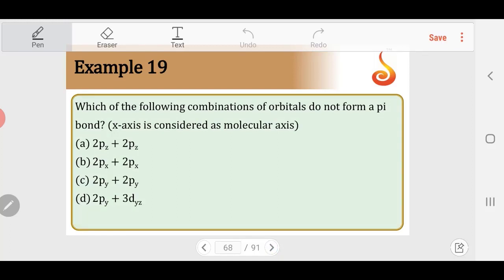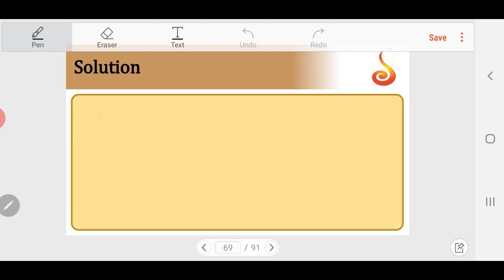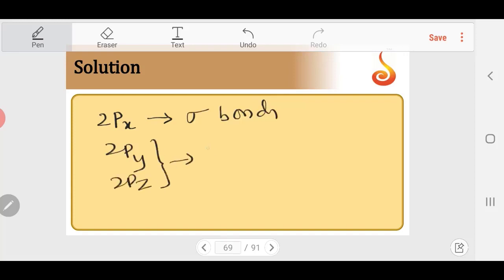Which of the following combinations of orbitals do not form a pi bond? So very clearly given, the x-axis is considered to be the molecular axis. By default, all the conventions of MOT work with the z-axis as the molecular axis, but here in this problem the x-axis is taken as the molecular axis. If the x-axis is the molecular axis, then 2px will be involved in only sigma bonds. 2py and 2pz can be involved in pi bonds.